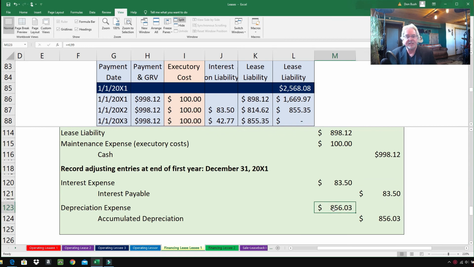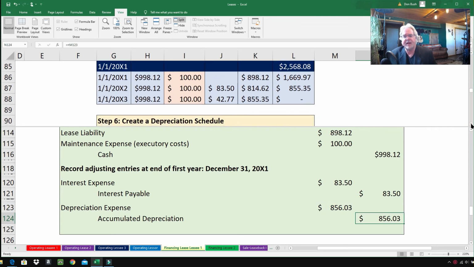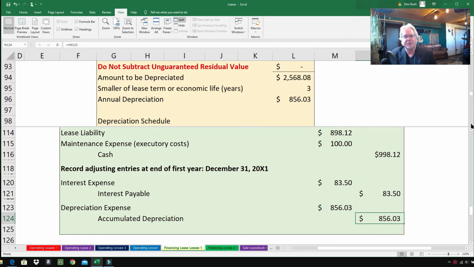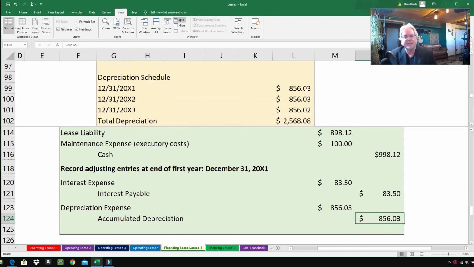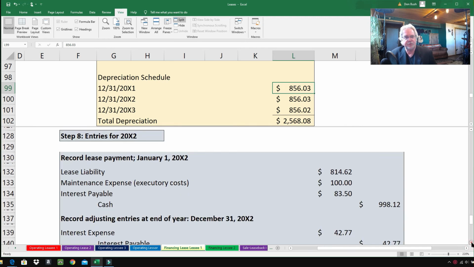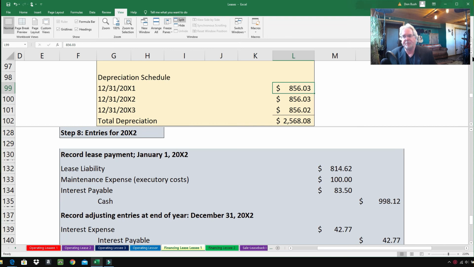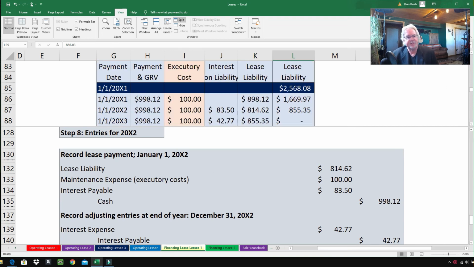We've got depreciation expense here, depreciation expense of $856.03. Where'd we get that? We got it off of our handy little depreciation schedule. There it is, depreciation schedule, $856.03. So coming down here to entry number 8. Here we are, step number 8, entries for 2002.